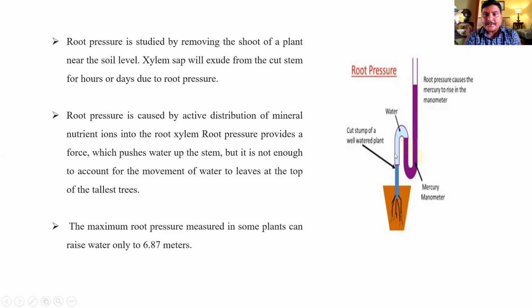Here is the root pressure diagram. The plant is cut in the lower part, about 1 foot above the soil, and connected to a manometer which measures the pressure.